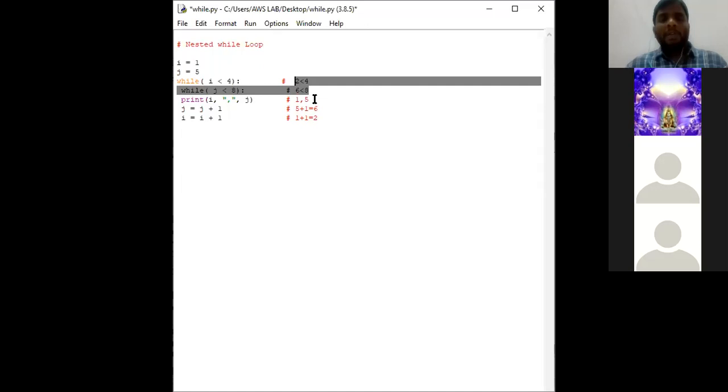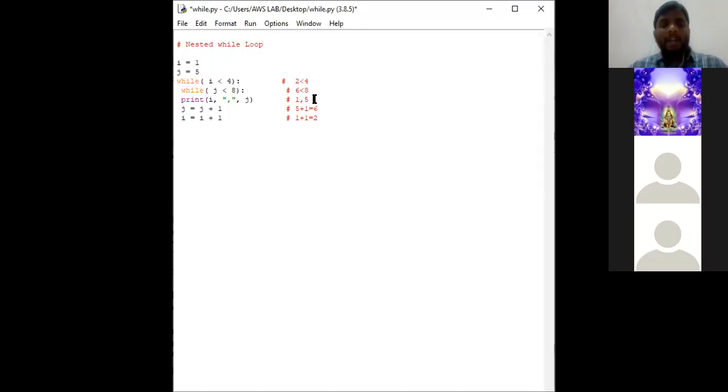Since both the conditions of while are true, in the next line the output which is going to get is like 2, 6. Okay. Next, again it is going to increment. Now the value will be incremented like 6 plus 1 is equal to 7. And now the value of I is 2, right? So 2 plus 1 is equal to 3. Now the value becomes like this. So now the I value is 3 and j value is 7.